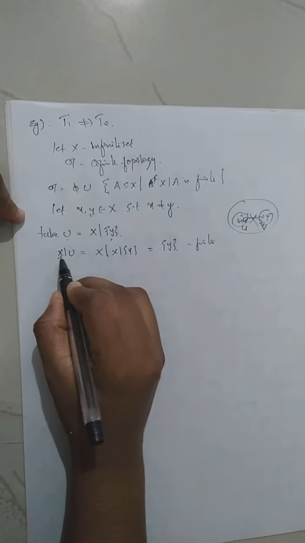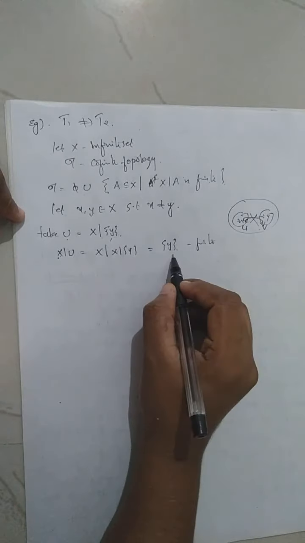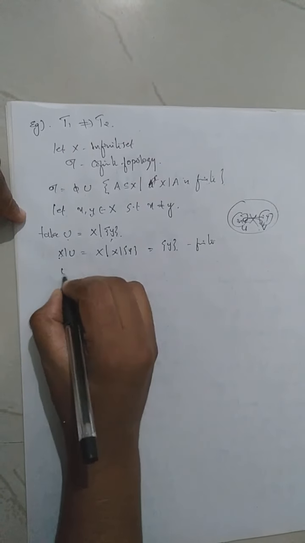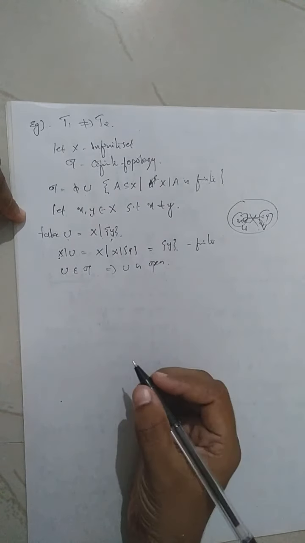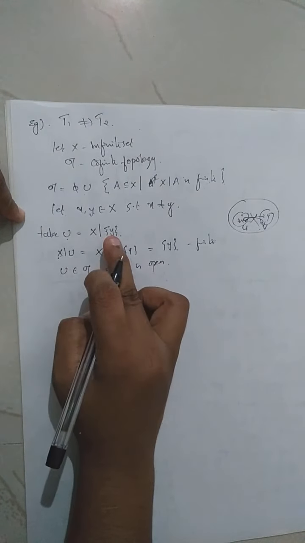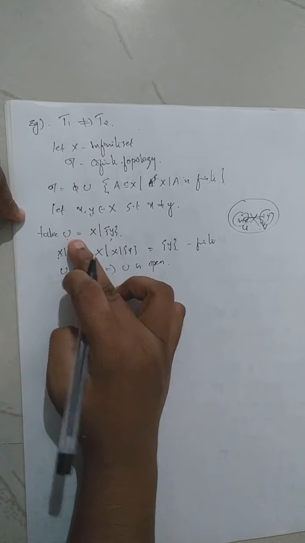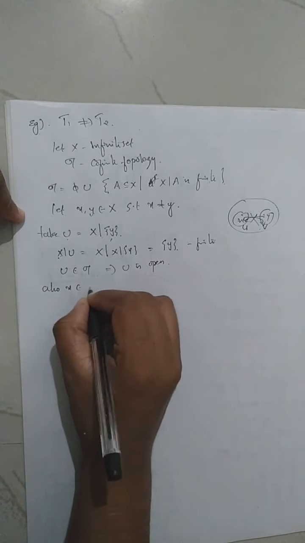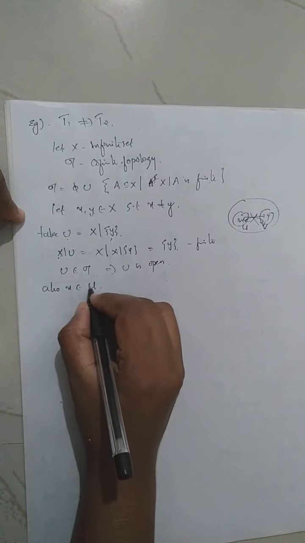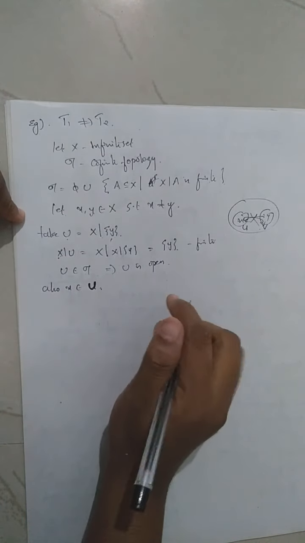Whenever X minus A is finite, A belongs to this collection. Therefore X minus U is a singleton set, which is finite. Therefore U belongs to tau, which means U is open. Then what is U? U is X minus singleton y. Except y, all the other elements are in U. So clearly x belongs to U. So U is an open set containing the point x.